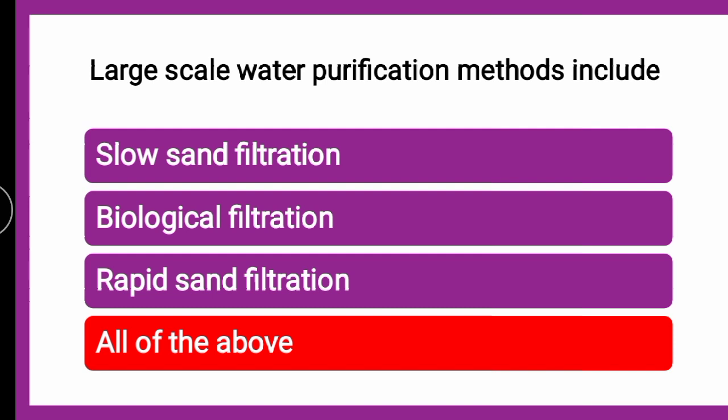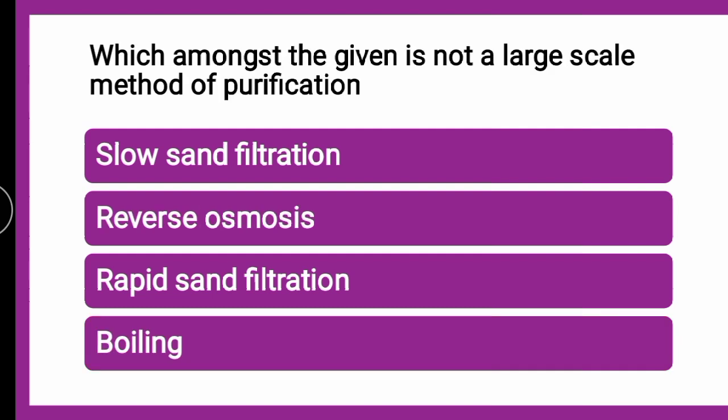It is slow sand filtration, rapid sand filtration, UVR treatment. Biological filtration is nothing but slow sand filtration only. Rapid sand filtration is also known as mechanical filtration, since different mechanical units are linked together. Along with that, there are other methods also like reverse osmosis, etc. So these are all large scale methods.